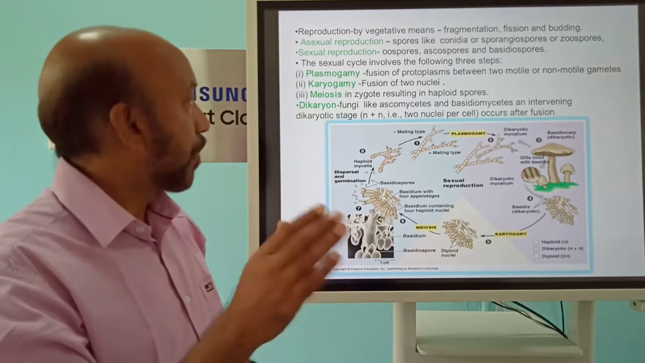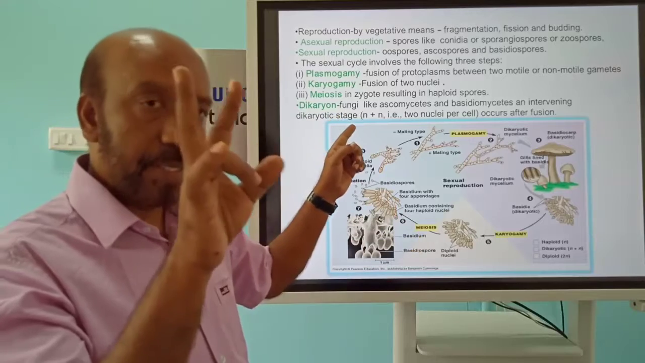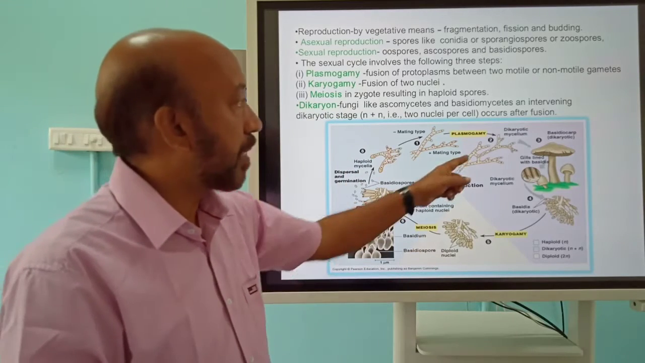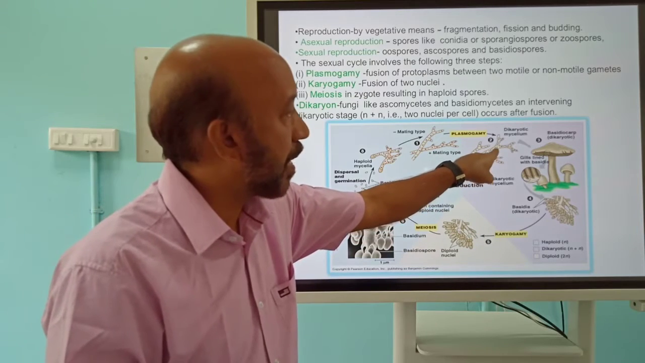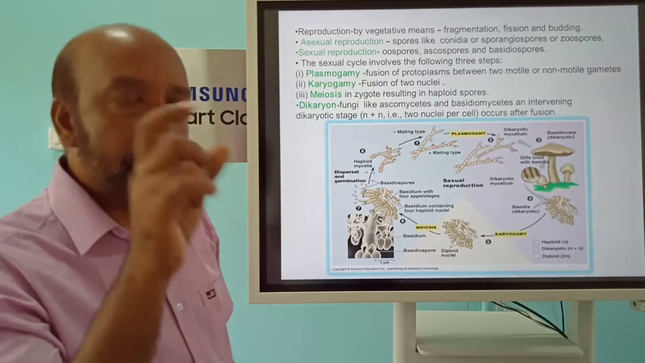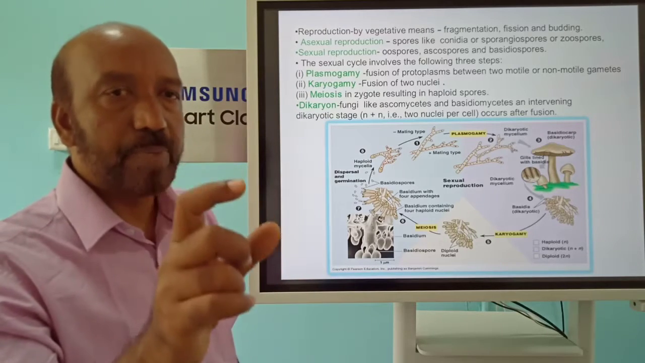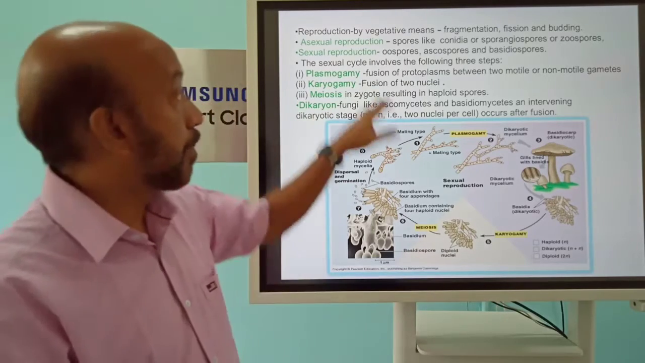At the same time, one more interesting feature is the dikaryon. Karyon means related to the nucleus. Whenever fusion takes place between two gametes, some of the cells have two nuclei. That stage is a temporary one, and can be seen in the case of ascomycetes and basidiomycetes. That phase is called dikaryon. So these are the important stages.